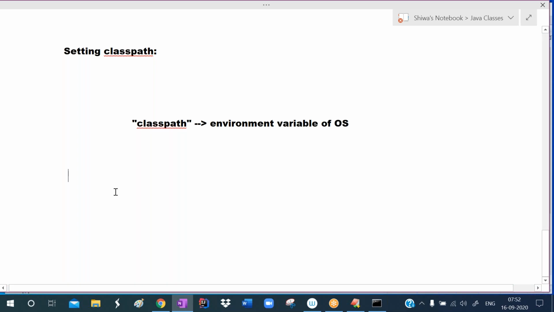So to specify the path of the classes, we use the command classpath. What we write is simply set classpath. It's better to write that in capital letters, though even if you write in small letters, there is no problem. So set classpath equals, and then where is our package now? We have to specify that.